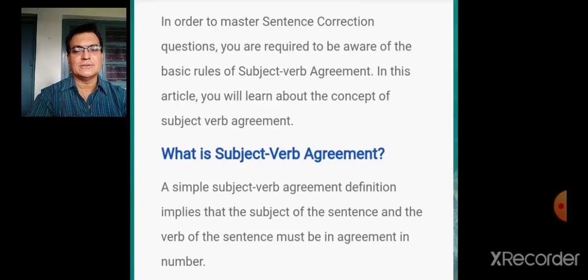So first of all, let's understand what is subject-verb agreement. The subject of the sentence and the verb of the sentence must be in agreement in number. That means if the singular subject is there, then verb will be singular. If plural subject is there, verb will be plural. Subject and verb will agree with each other in number.